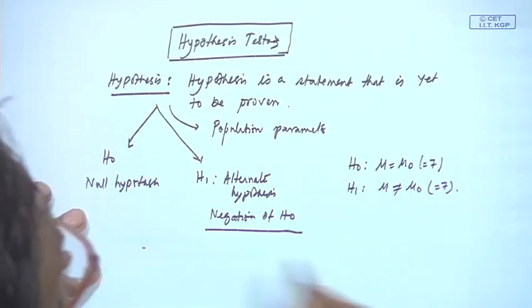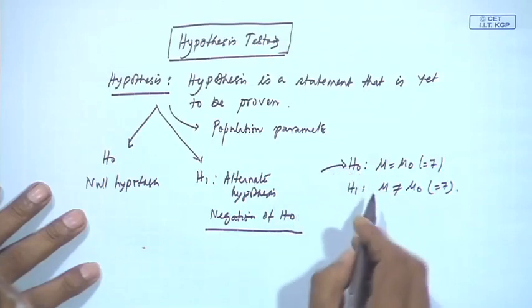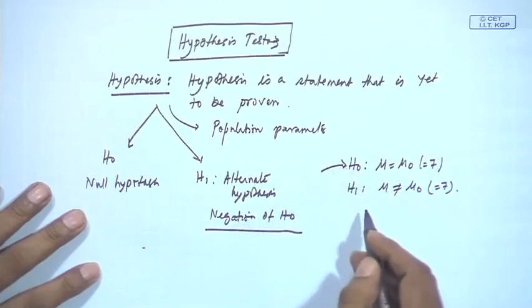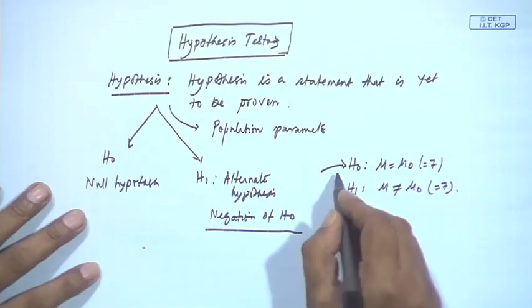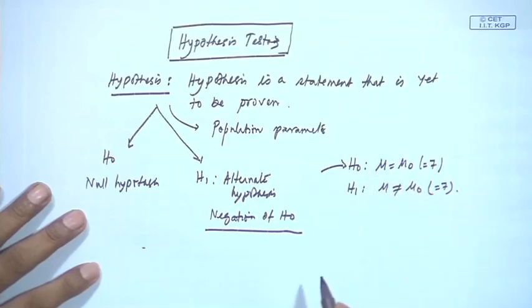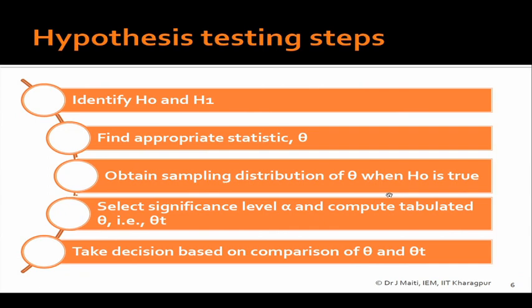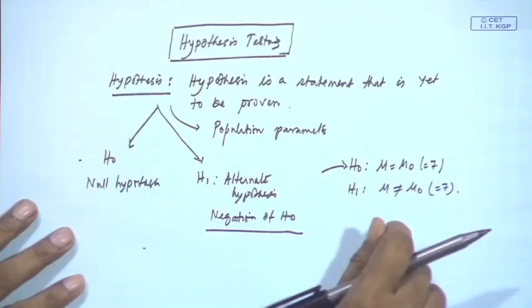And if this is the case, as we told that we will believe in null hypothesis so long as we are not able to prove that it is wrong. So, you have to prove it statistically. So, what are the steps? The steps are: identify first your null hypothesis and alternative hypothesis.